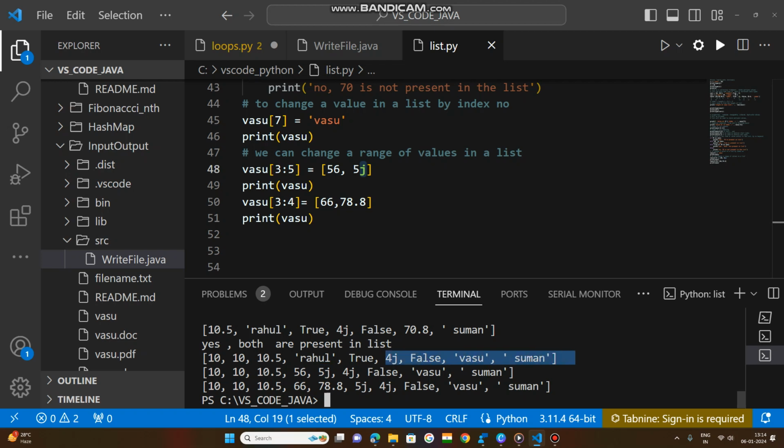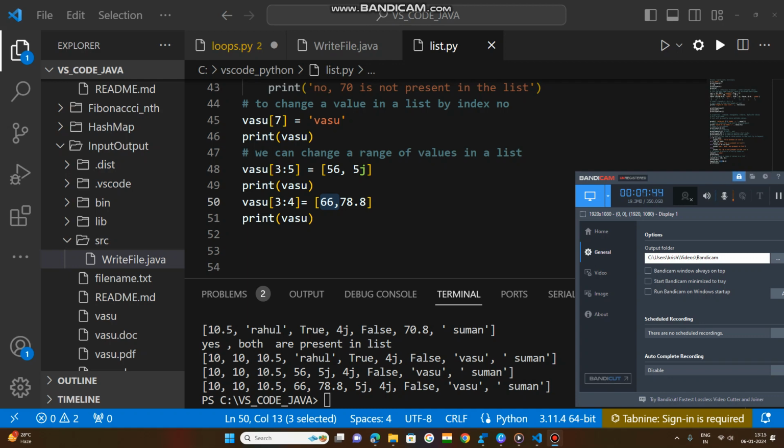After that, whatever values were given, printed. But here the fourth index will not be included. At the third index 66 will be replaced, then 78.8 inserted. After that, whatever the values, they will be shifted to the right side. This is one type of range of positive indexes.